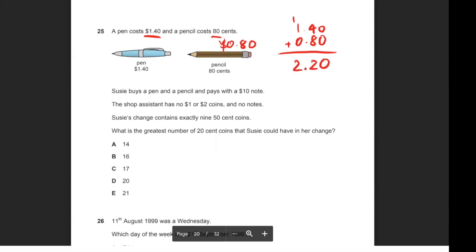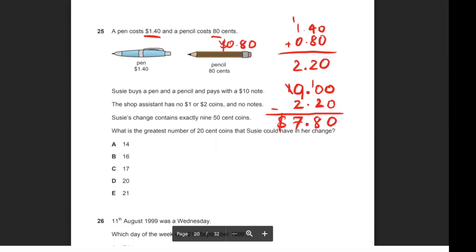So how much change should she get? So it should be $10 minus $2.20. A whole number actually has a decimal at the end, and you can just add as many zeros as you want. So I'll just add 2 because for $2.20, there are 2 digits. Well, you can take away the 0, but I'm just going to keep it as basic as I can. So $10 minus $2.20, I'm going to minus that, and that will give us how much change Susie should get. The 0 minus 0 is just 0. 0 minus 2, I can't do it, so I need to borrow the 1 from here, so that disappears, and this 0 becomes a 9, and then I have a 10 here. So 10 minus 2 is 8, and then 9 minus 2 is 7, and then I bring down the decimal. So she should get $7.80 change.